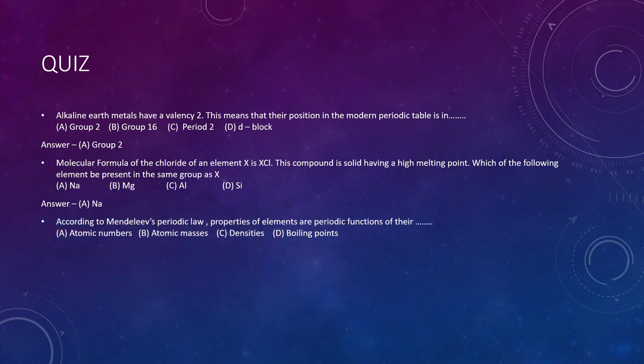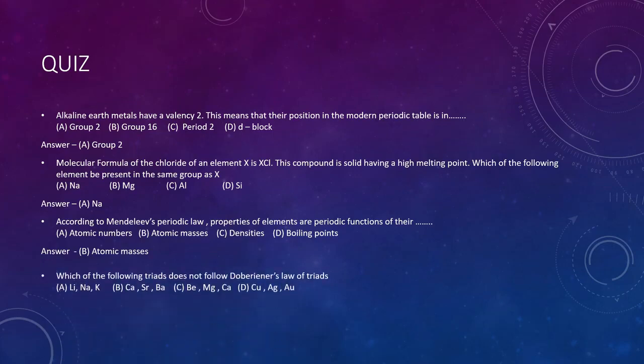Next question. According to Mendeleev's periodic table, properties of elements are a periodic function of their dash. Option A, atomic number, B, atomic mass, C, densities, D, boiling points. So your time starts. The answer to this question is atomic masses, option B.